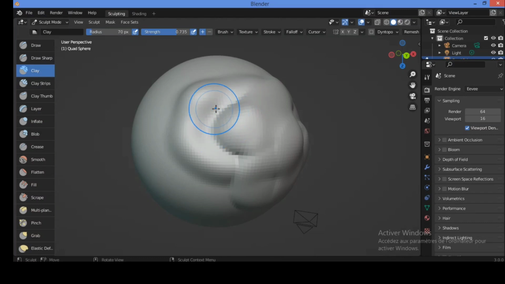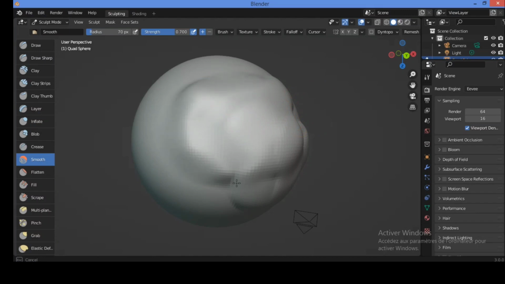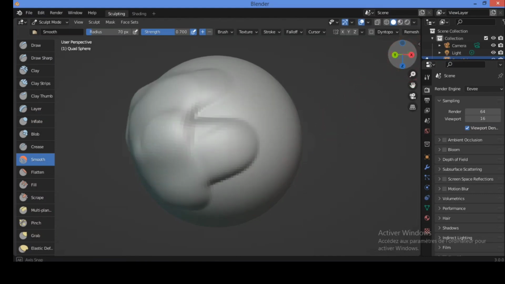So let's smooth using the smooth brush. Go over here, click on it, select it, then go back to your model.